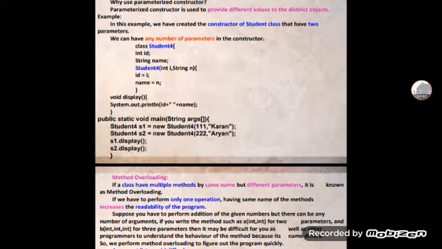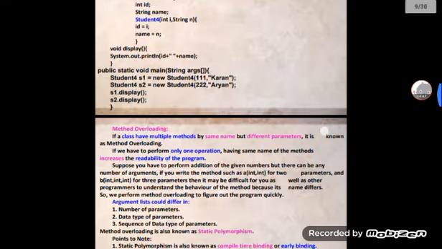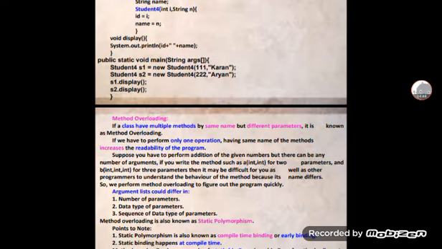Whenever I call s1.display and s2.display, the output gives the ids and names that were created. This is about constructors.